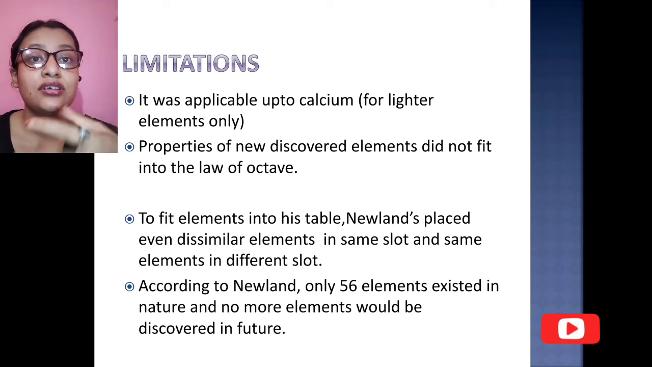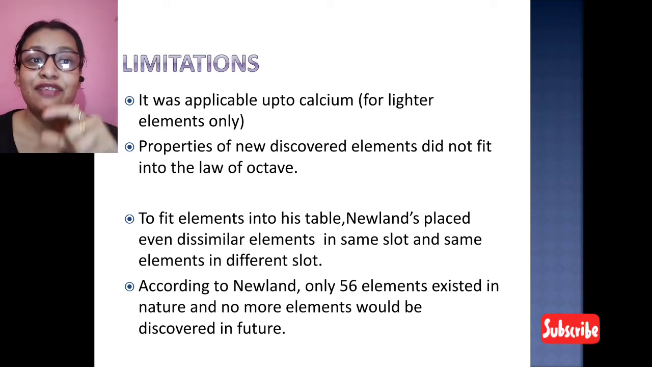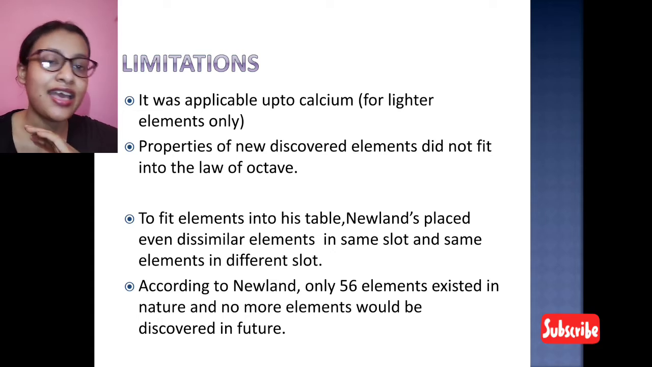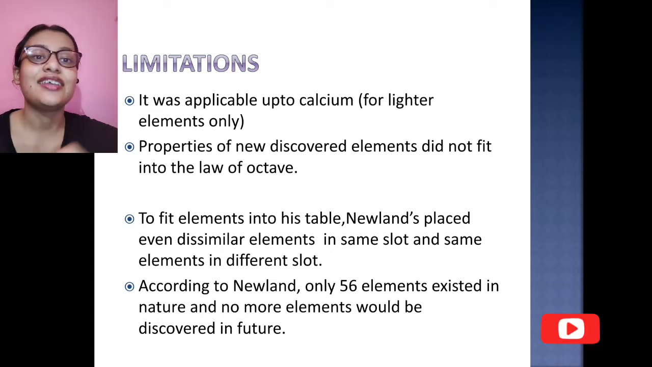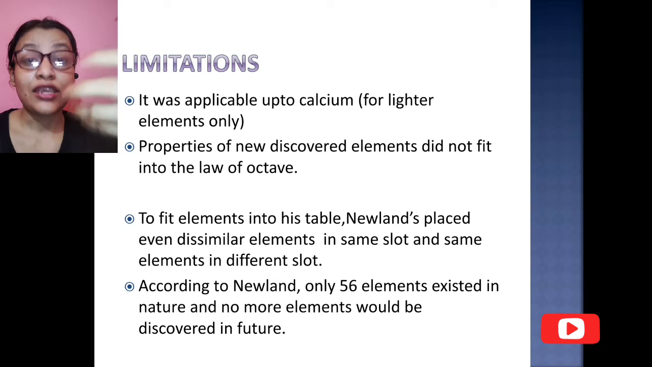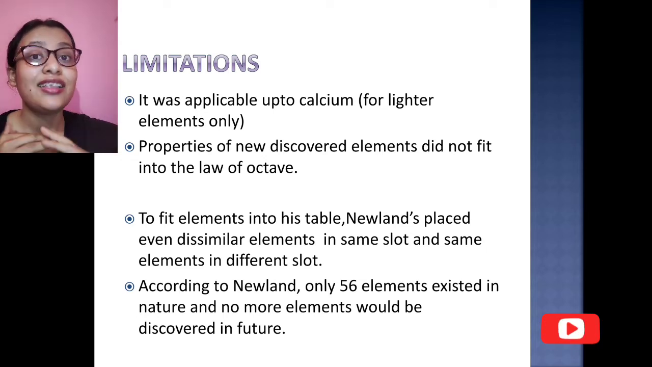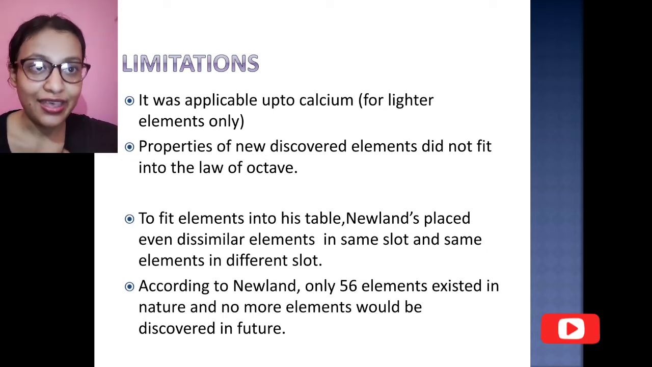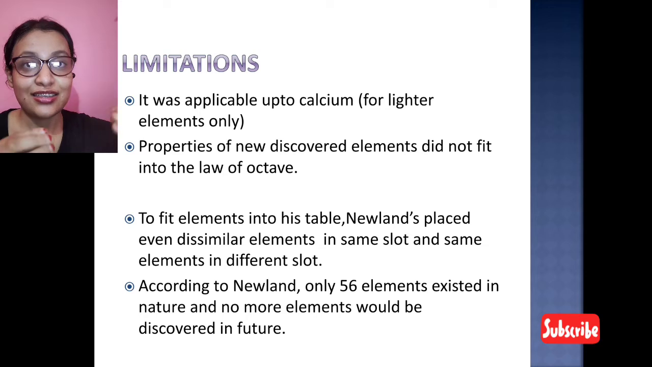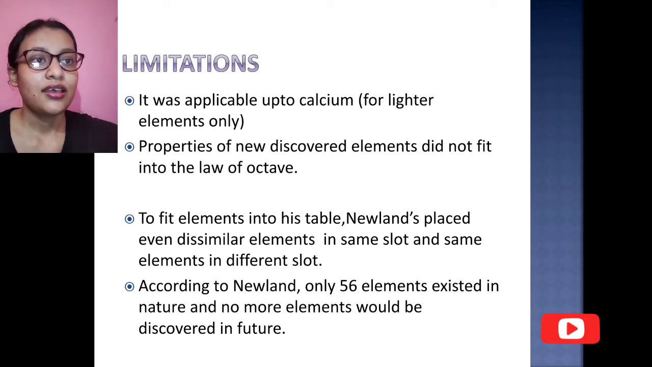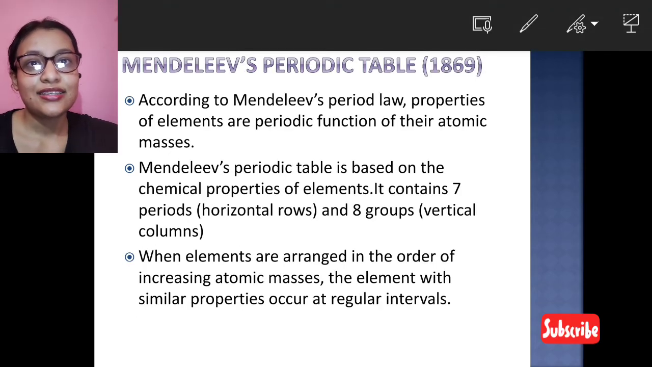According to Newland, only 56 elements existed in nature and no more elements would be discovered in the future. So this was Newland's attempt at the classification of elements, and according to him only 56 elements existed. These were the assumptions Newland gave.